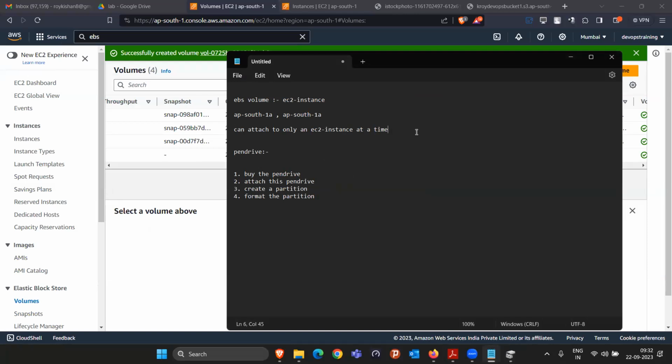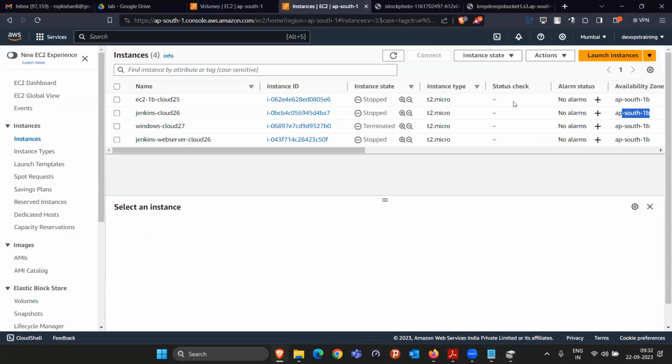Just try to think now. Sir, here I have one question. First, you mentioned about the region, right? ap-south-1a. How do we know that actually? We are seeing it here, na? This is the availability zone.